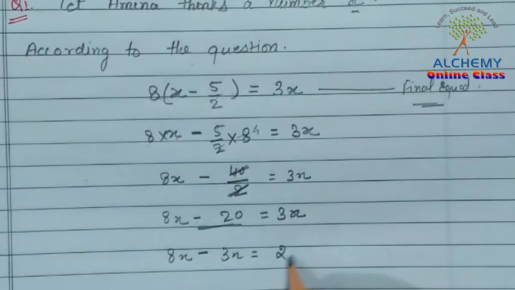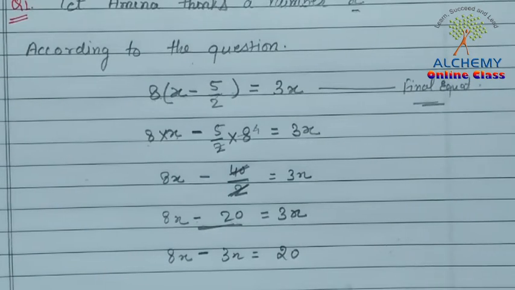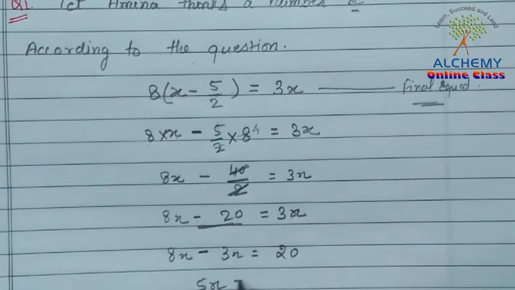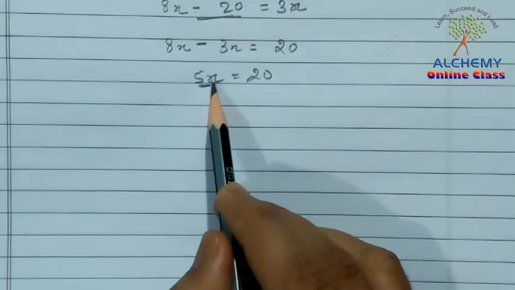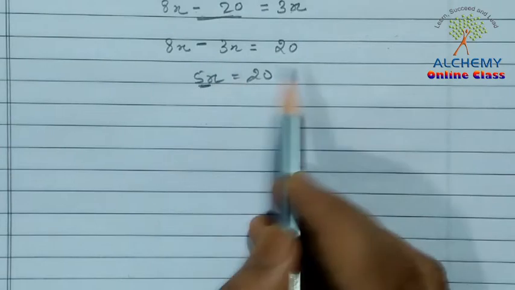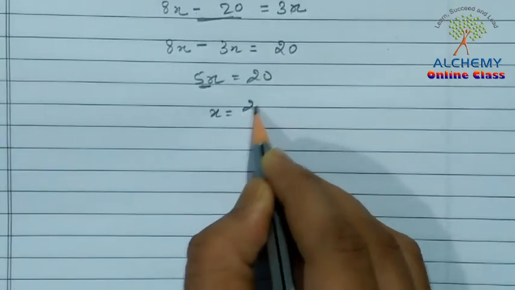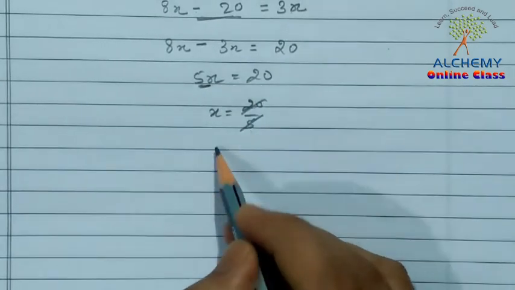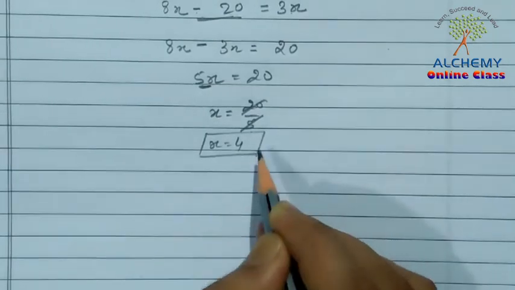When we subtract, we get 5x is equal to 20. So 5 is in multiplication with x, so when 5 is taken to the other side it will divide 20. Finally we get x is equal to 20 upon 5, and this 20 divided by 5 gives x is equal to 4. So the value of x is 4.